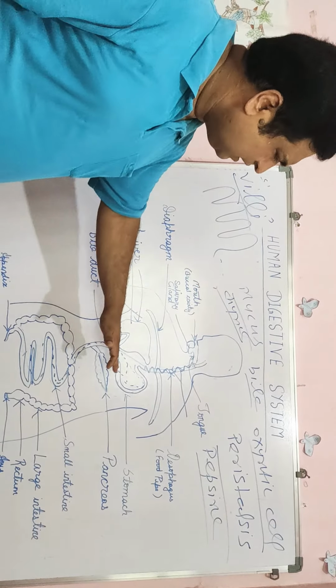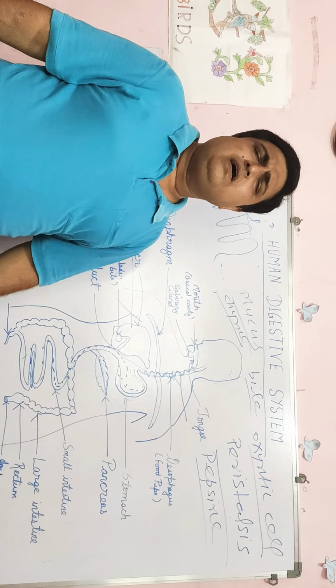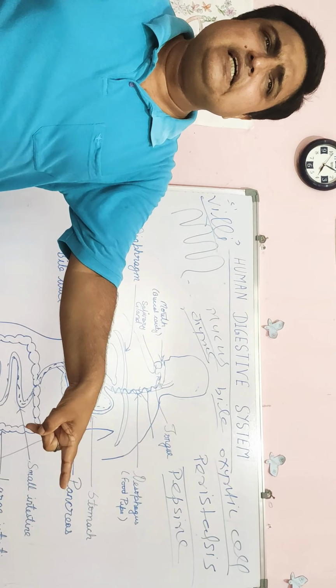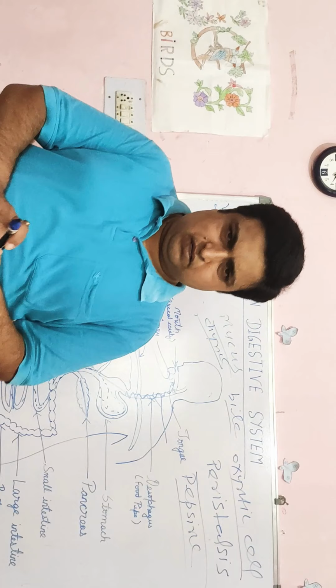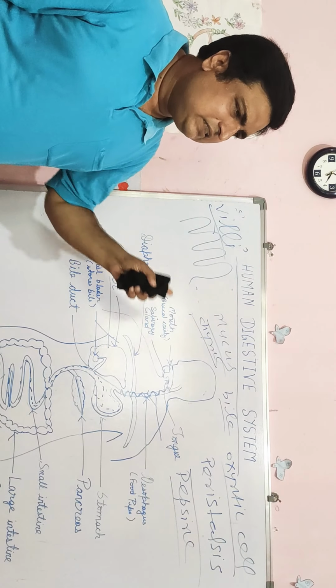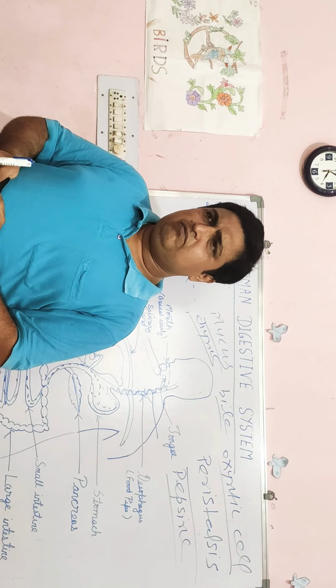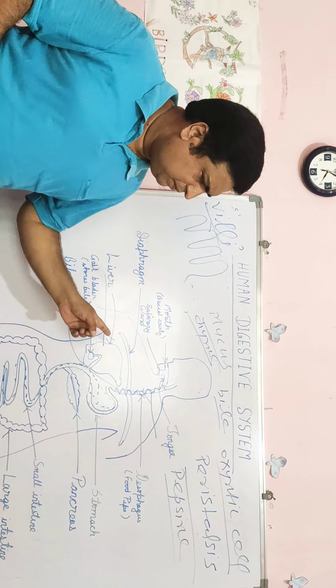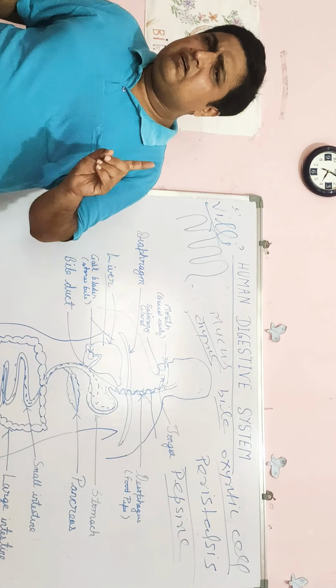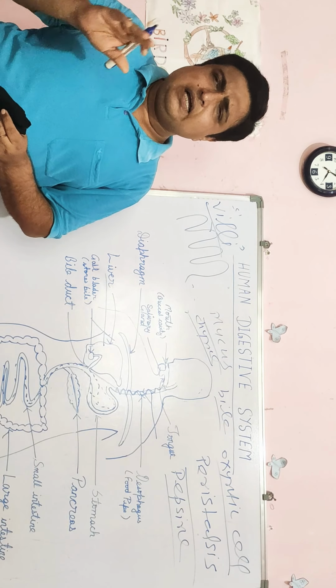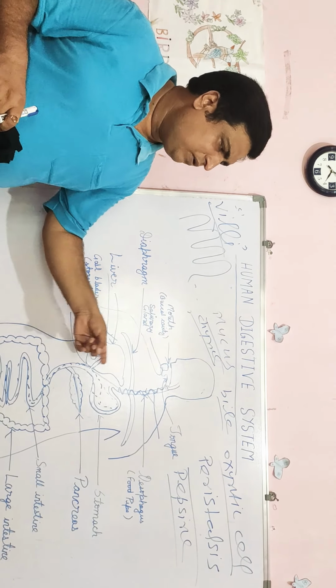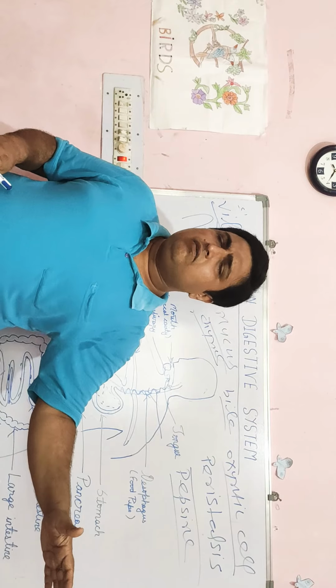The first is: what is the function of acid in the stomach? What is the function of HCl in the stomach? You have studied this. First of all, it provides what? Acidic